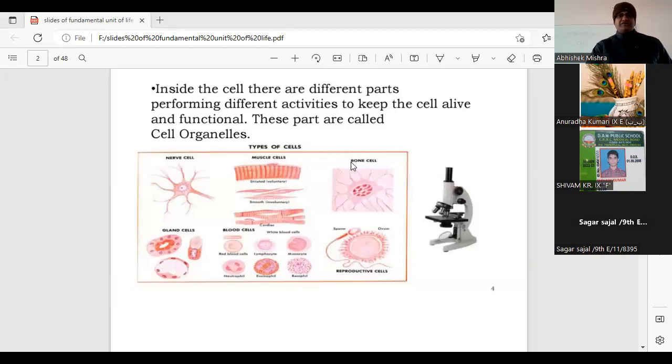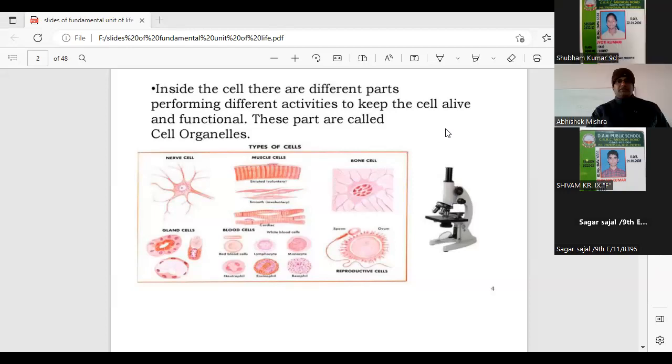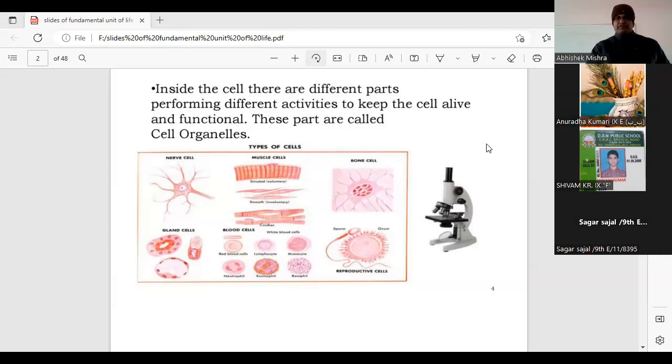So students, how can we define a cell organelle? Anyone, you can give me the response through the chat box.